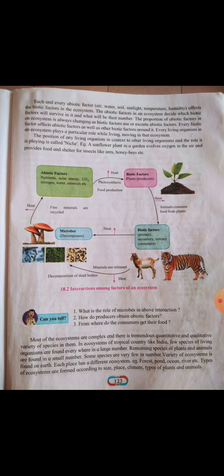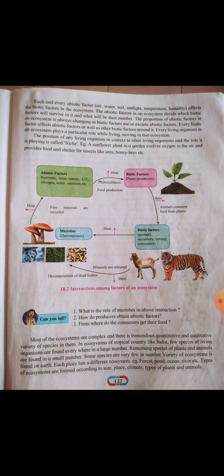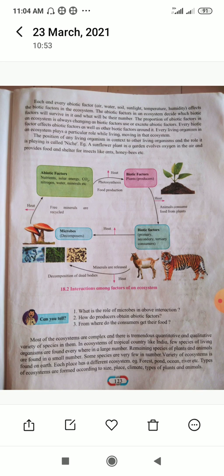The ecosystems have a complex structure because of the quantity and variety of species involved in them. Some species are few in number but some are tremendous in number in the ecosystem.